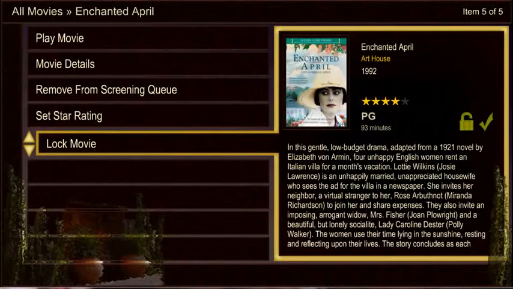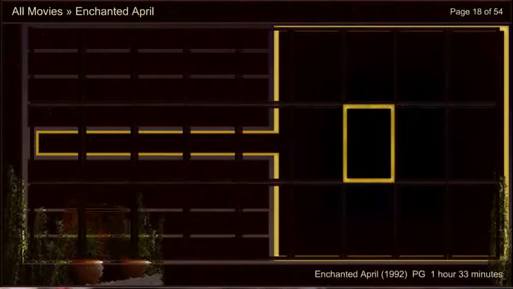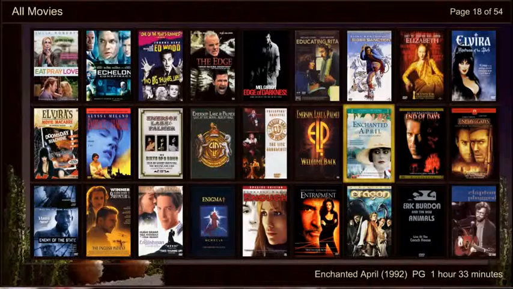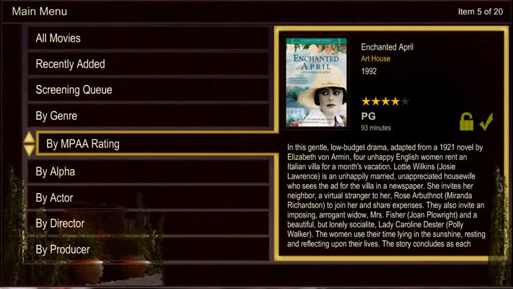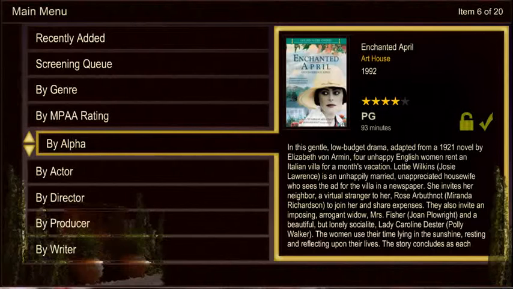To return to the thumbnails page, press the back button. For filtering options, press the back button again. As you can see, there are over a dozen options. Select one you would like and press OK.